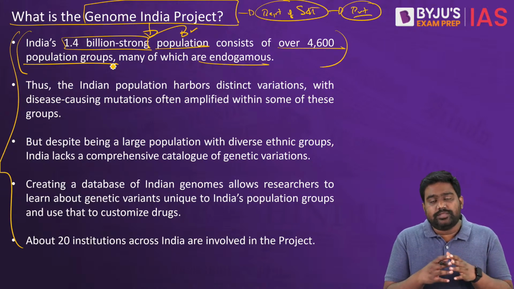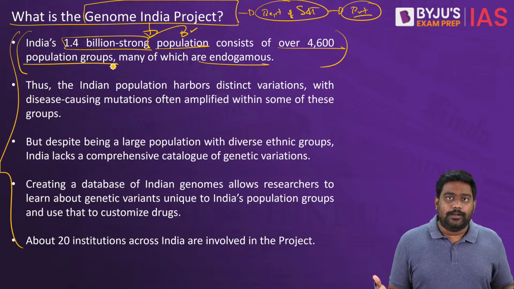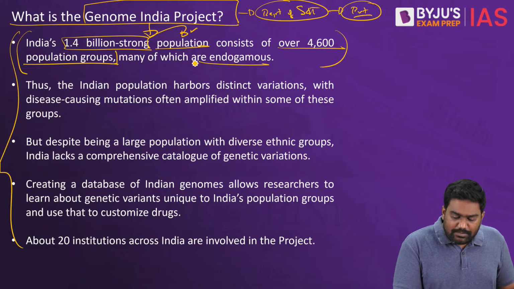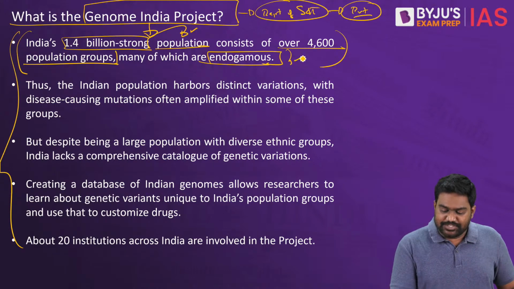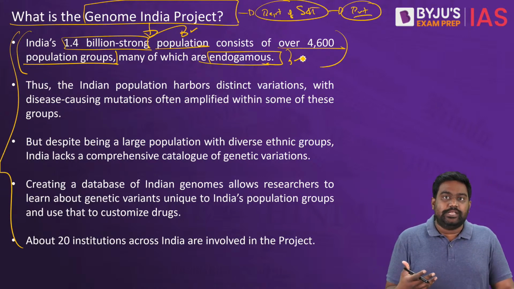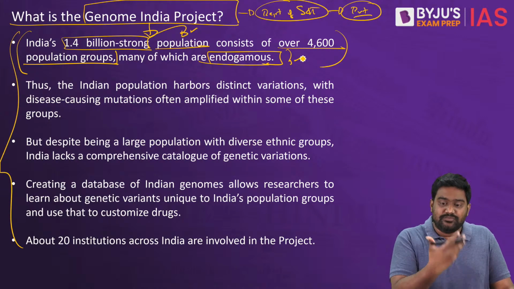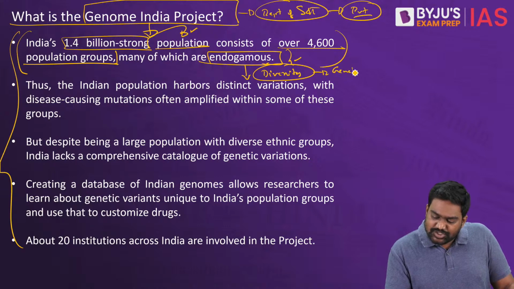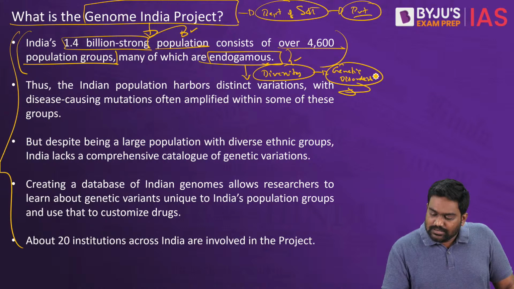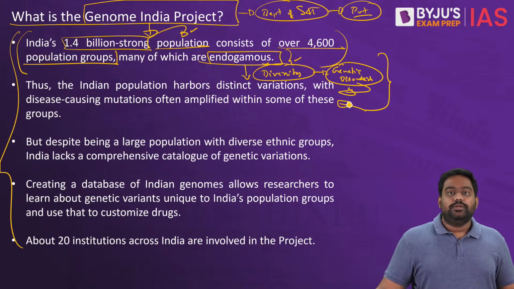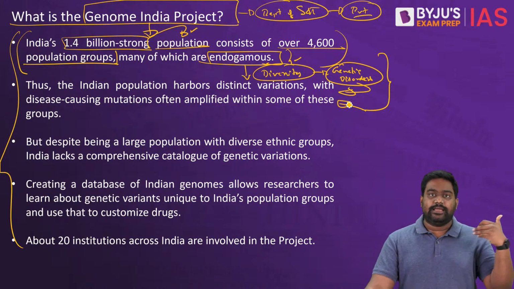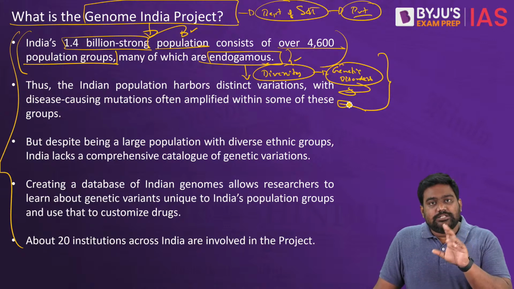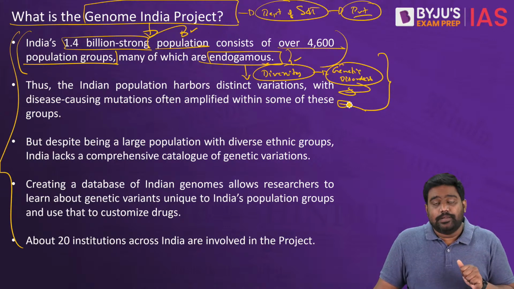We have lineages with different parts of the world, right? And there would be many communities in India which are endogamous, meaning they would have bred within the community. They would have married within the community, producing children within the community, thereby limiting their genetic diversity. This sometimes leads to genetic disorders. That's why there are certain ground rules when it comes to marriage. Right? When it comes to hereditary, the line of parentage, there are certain relations which are not feasible.